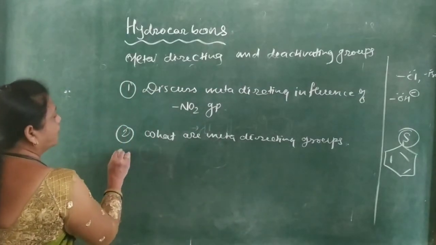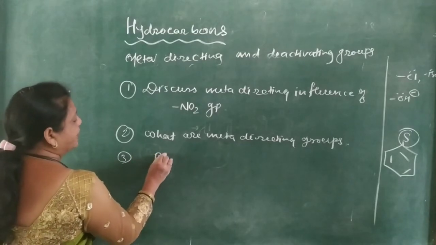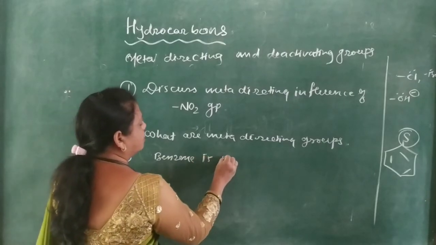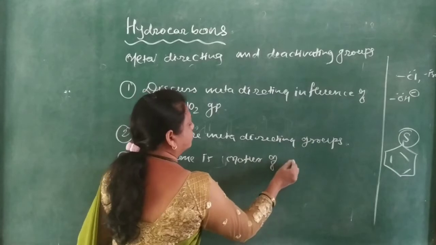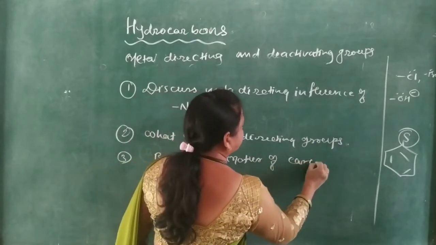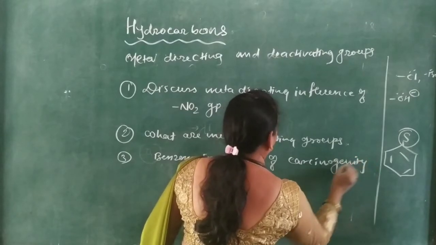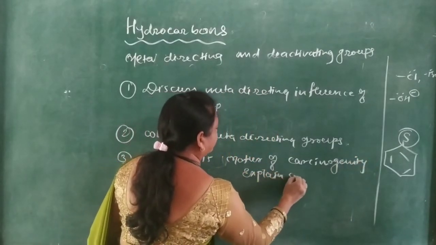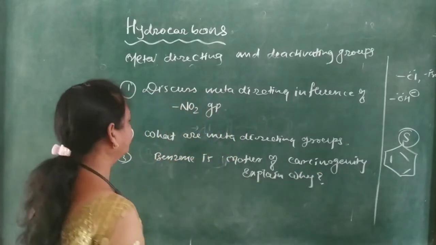Third one, benzene is the mother of carcinogenicity. Explain why.